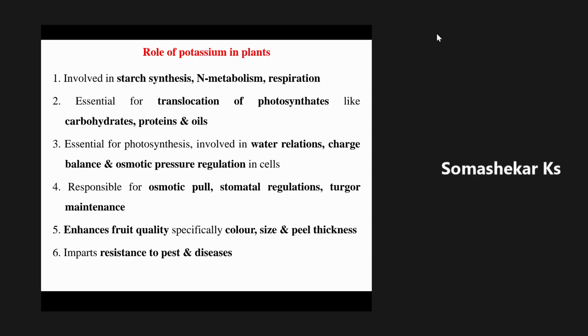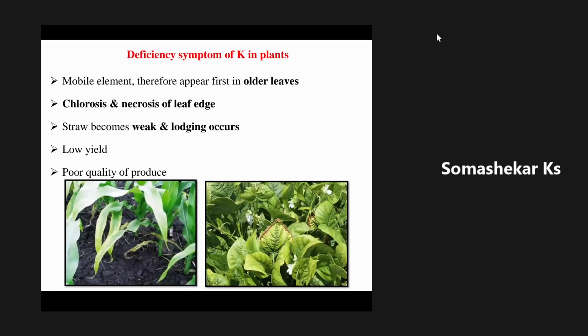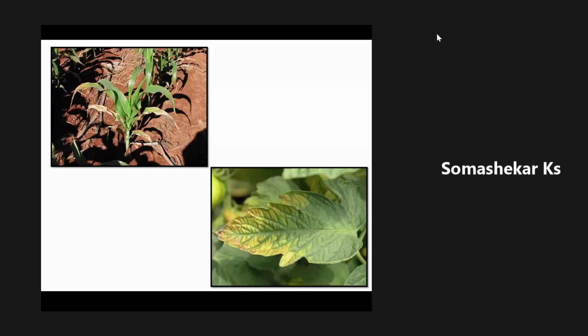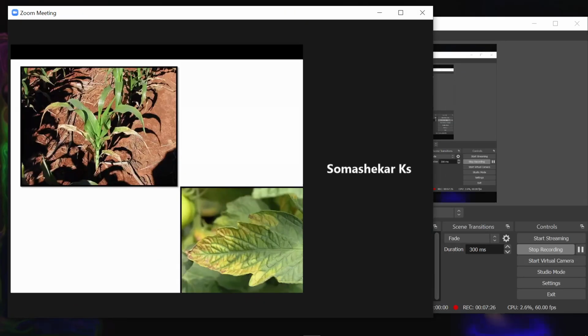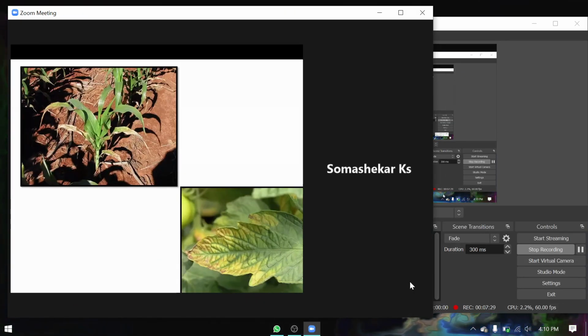Then in this class, we will continue with another important macronutrient, that is role of potassium in plants. I have already told potassium is considered as one of the quality nutrient elements for the crop plants. Why is it considered to be a quality nutrient element? Because it helps in synthesis of sugars and also the translocation of sugars in the crop plants, especially sugar rich crops like sugarcane and also the beetroot, right?